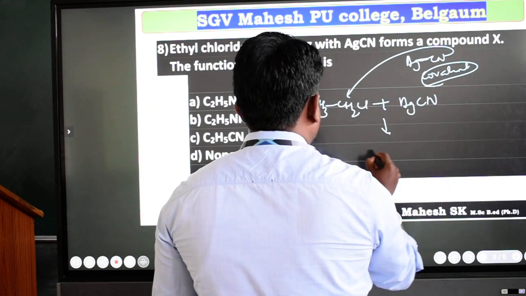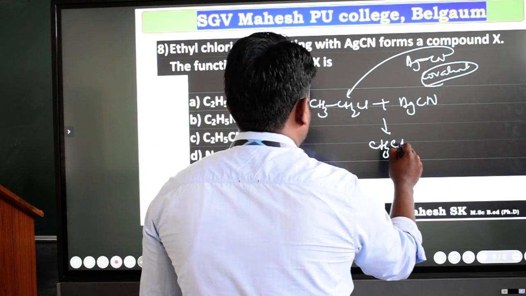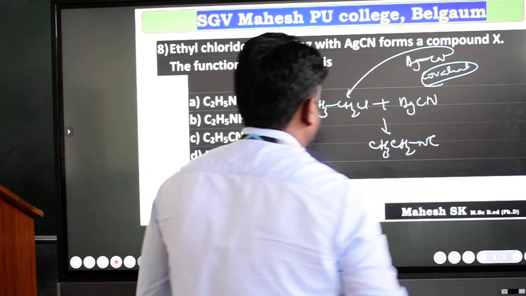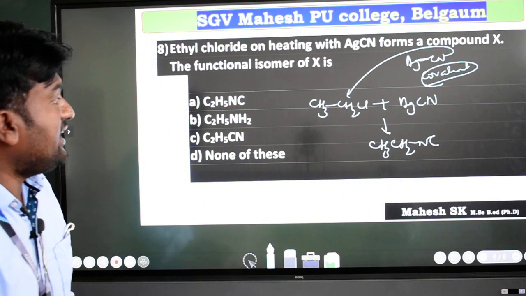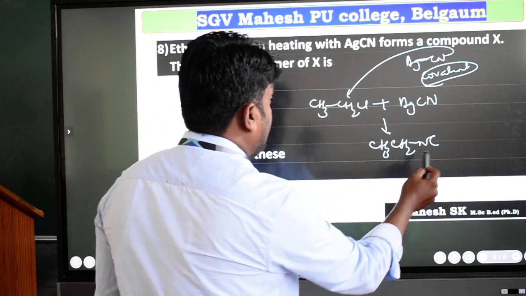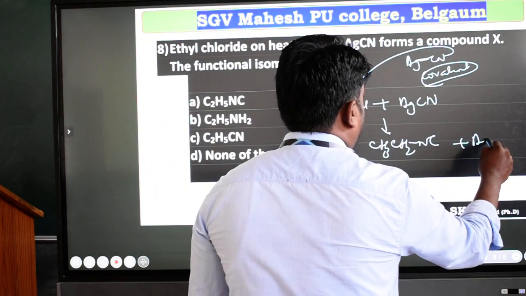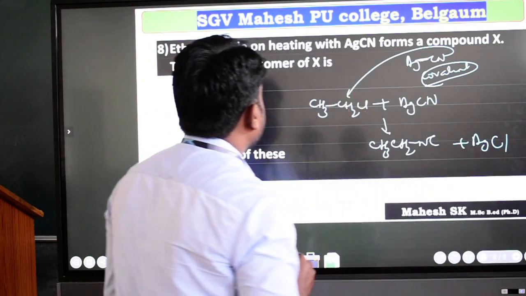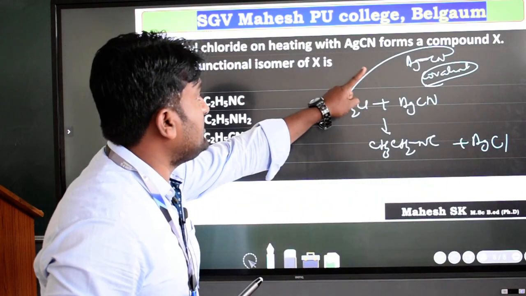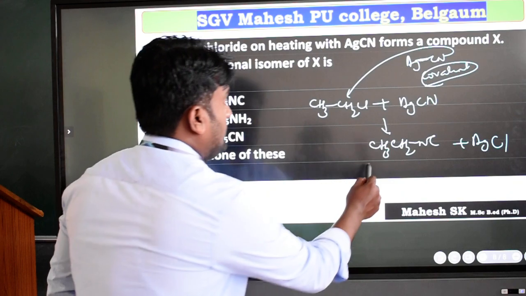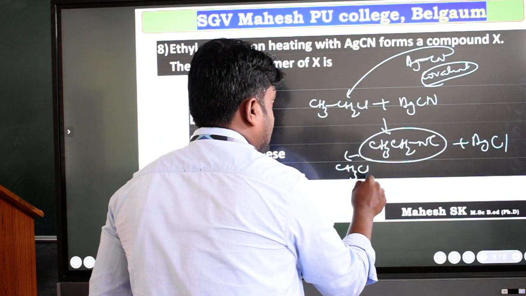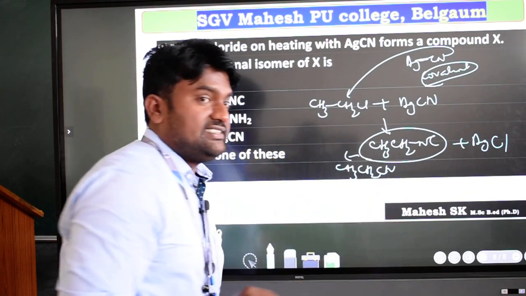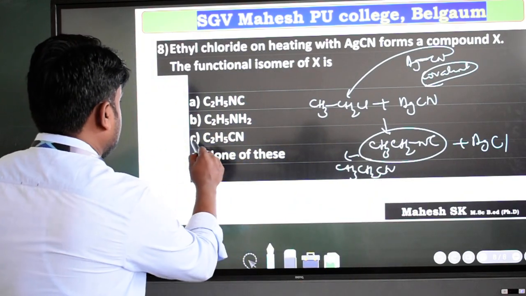See, AgCN. So here CH3CH2NC, that is nothing but isocyanide, ethyl carbylamine or ethyl isocyanide. Then there will be removal of AgCl. Here they asked, ethyl chloride heating with AgCN forms compound X, the functional isomer. So this is isocyanide, and the functional isomer is CH3CH2CN, that is ethyl cyanide. The correct answer is option C.